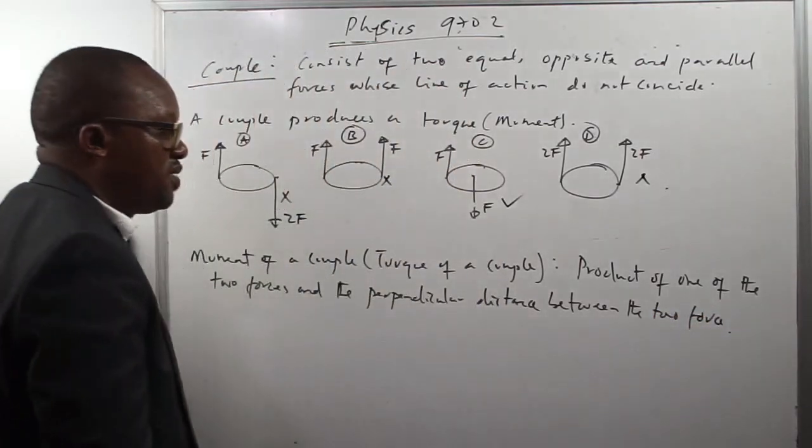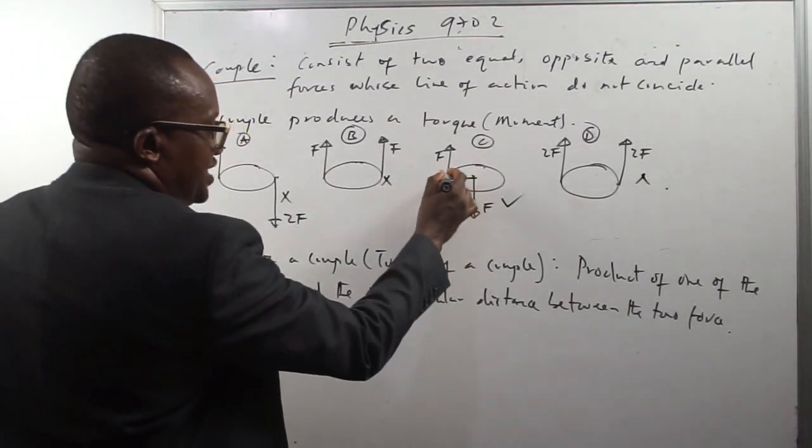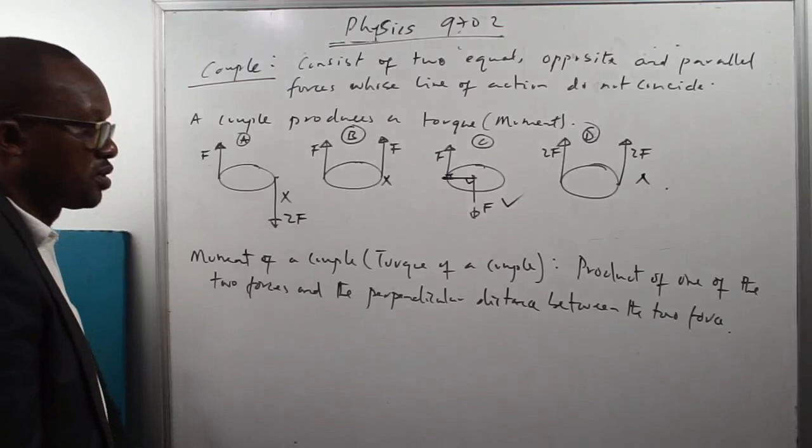So that is the moment of a couple: the product of one of the forces and the perpendicular distance between the two forces. Okay?